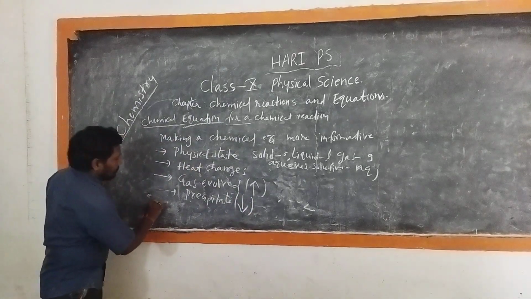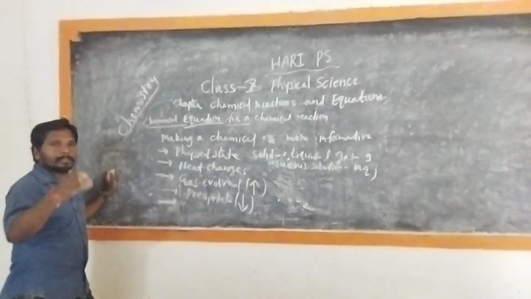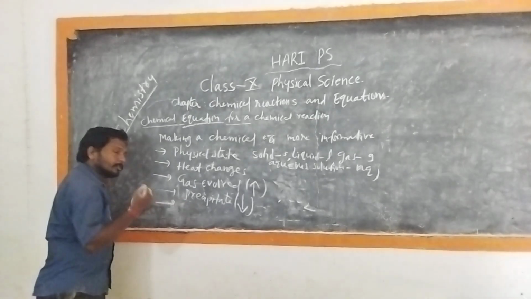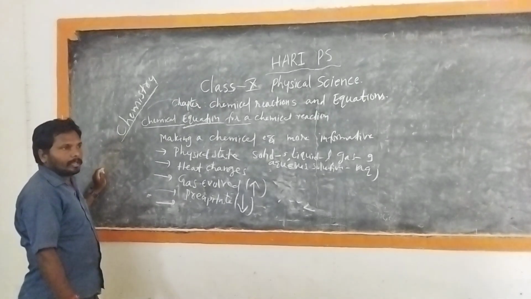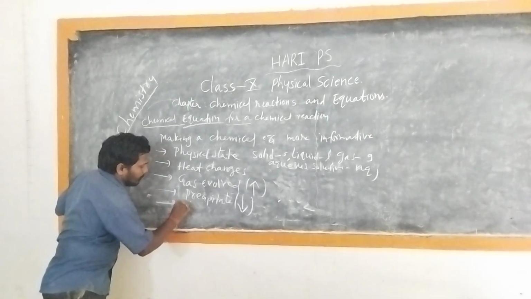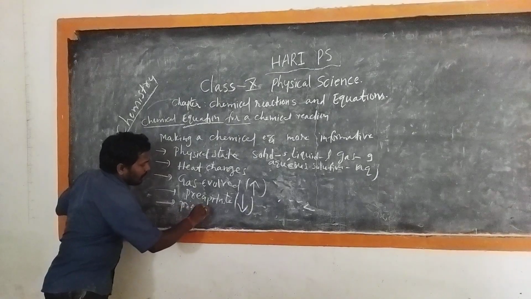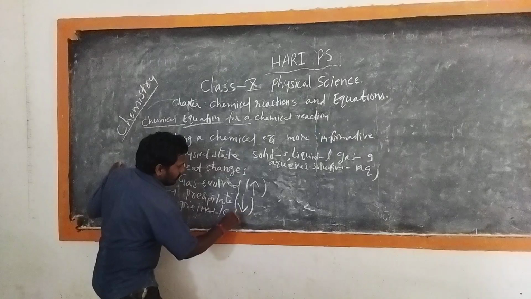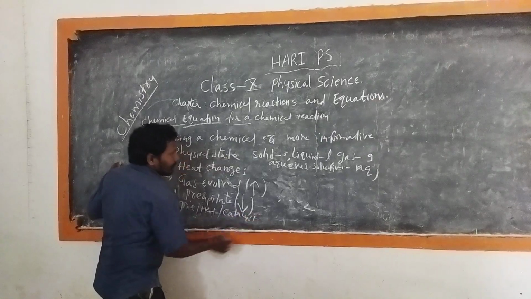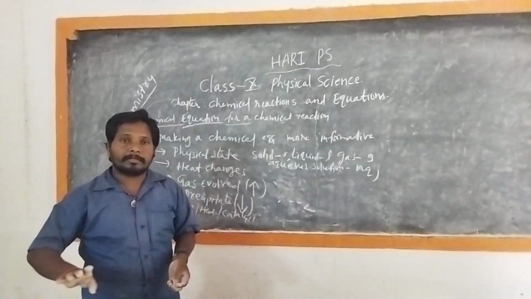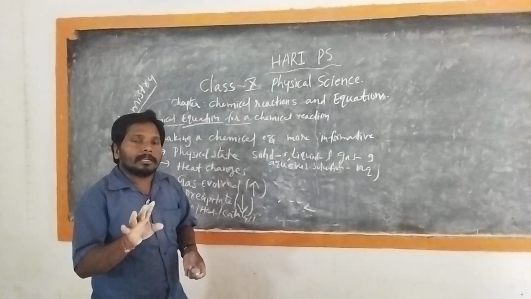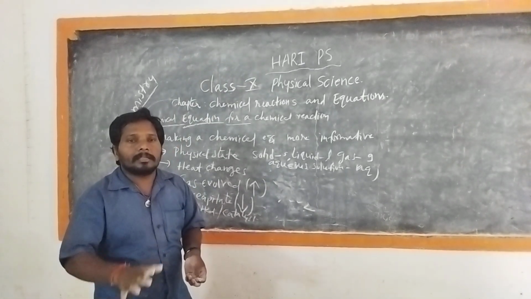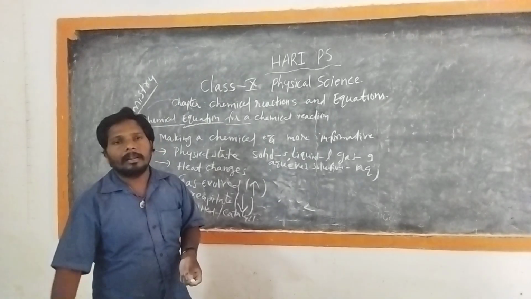If the reaction takes place under special conditions, we also have to represent that in the chemical equation. For example, if pressure is required, or heat is required, or a catalyst is required. A catalyst is a substance which doesn't get involved in a chemical reaction, but it increases the rate of the chemical reaction.